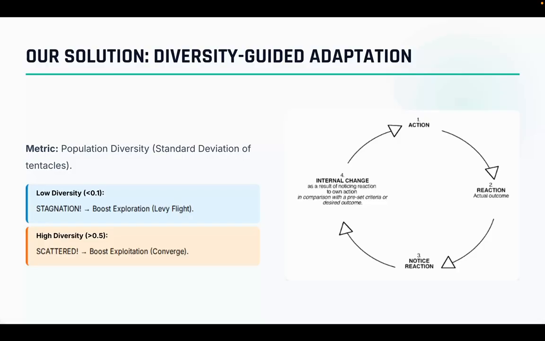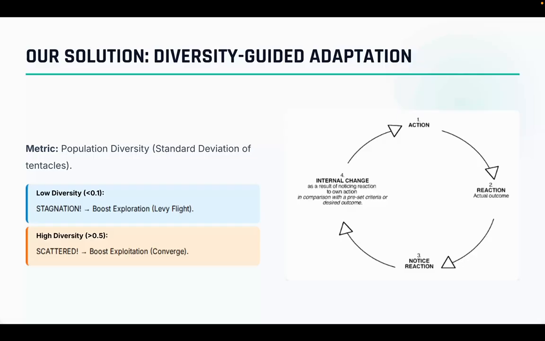So for this, we created a feedback loop based on this metric. There will be two things. One is calculate the diversity. In each single iteration, we compute the standard deviation of the swarm's position. And the second thing that we do is check the state. So if diversity is too low, we will do something. If diversity is high, we will do something else.